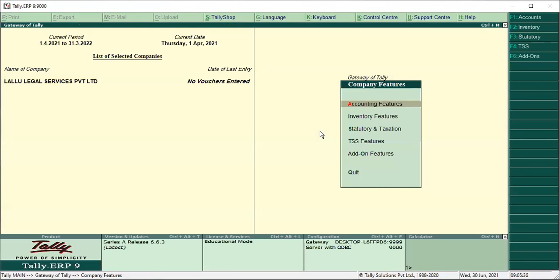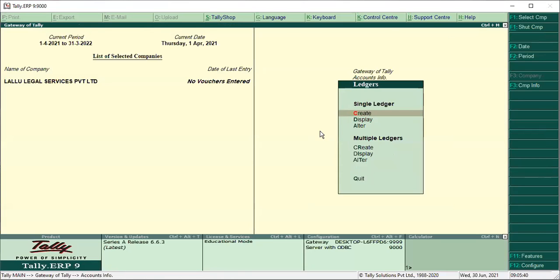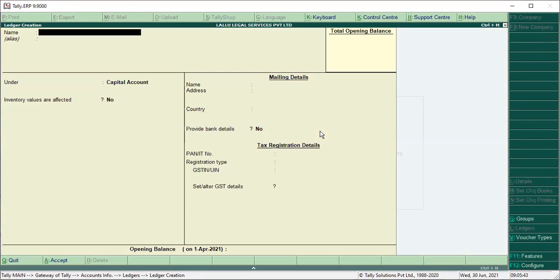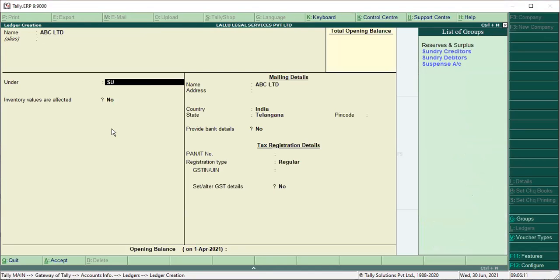Then you have to go to ledgers, create single ledger. ALC is a shortcut key to create single ledger. Create party name ABC Limited. Then what you have to do is create legal services and IGST ledger. So ABC Limited, party name ABC Limited. It comes under Sundry Creditors.